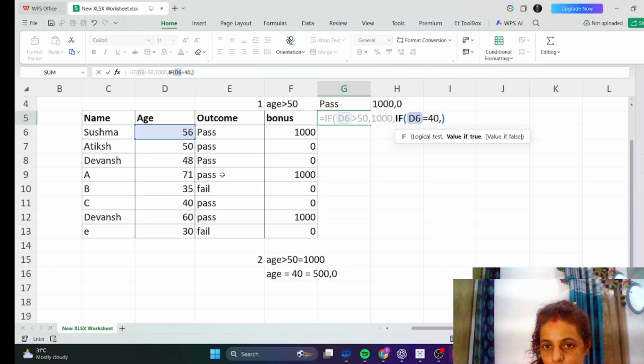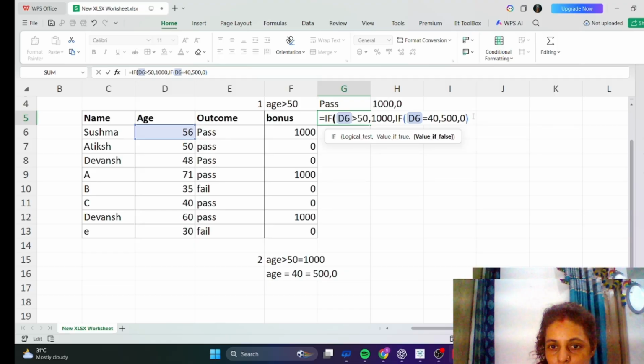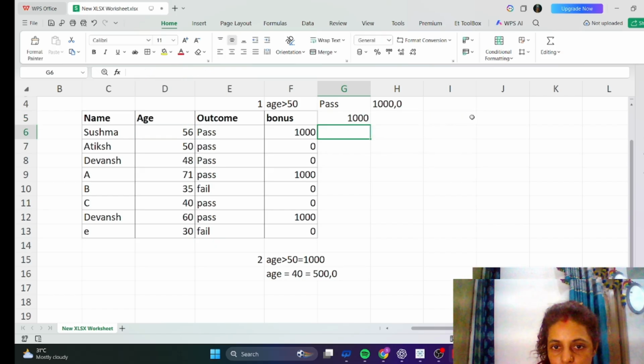If age will be 40, then what will happen? We will give a 500 bonus. Then if both conditions are not fulfilled, then they will get nothing, zero. Okay, so now we have to close the bracket here, one bracket for this, and for this one we have to close one more bracket here, and then enter.